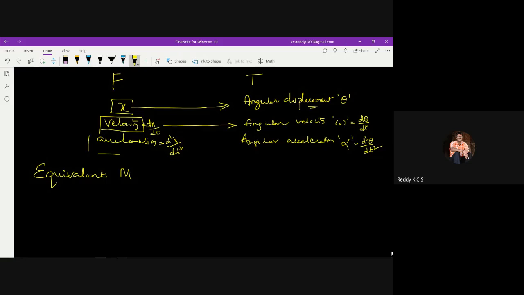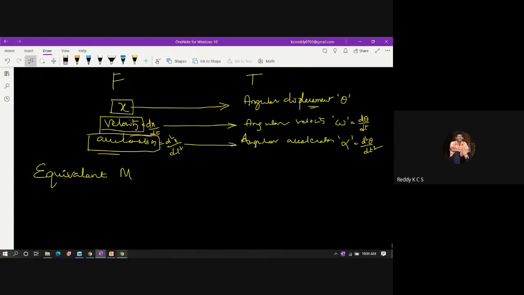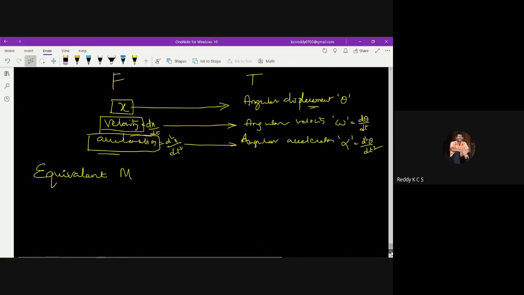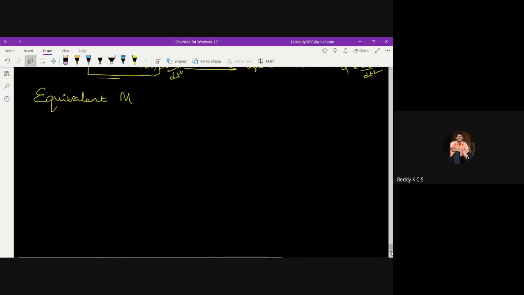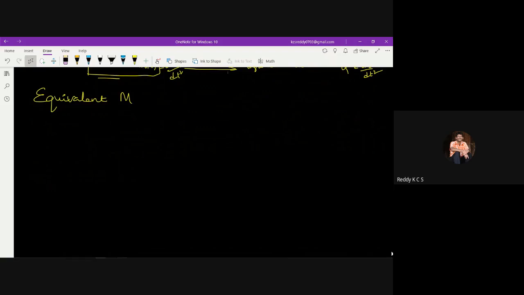And the acceleration in the linear or translation motion has the equivalent term in the rotational motion, angular acceleration. So this I think you already studied. I'm just briefing how a rotational system can be represented with the equivalent linear or translation motion system. Okay. Now we move to the equivalent mechanical systems.